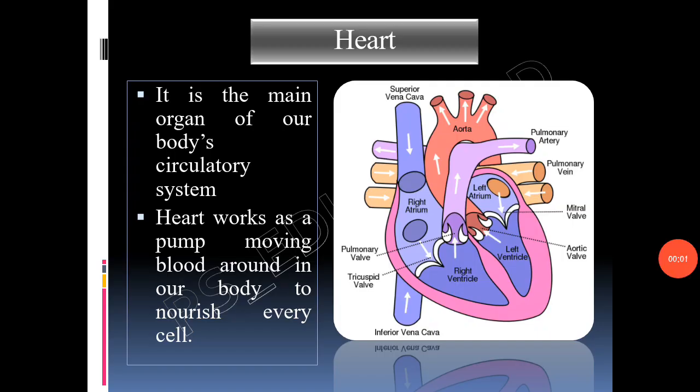Heart is the main organ of our body's circulatory system, pumping blood throughout the body. It is a muscular pump which contracts at regular intervals in order to squeeze the blood through it into the blood vessels. There are 4 chambers in the heart, 2 auricles and 2 ventricles. Our heart is a very delicate organ which is present within the thoracic cavity, and it is protected by the rib cage. So the main function of the heart is that it works as a pump, moving blood around in our body to nourish every cell.